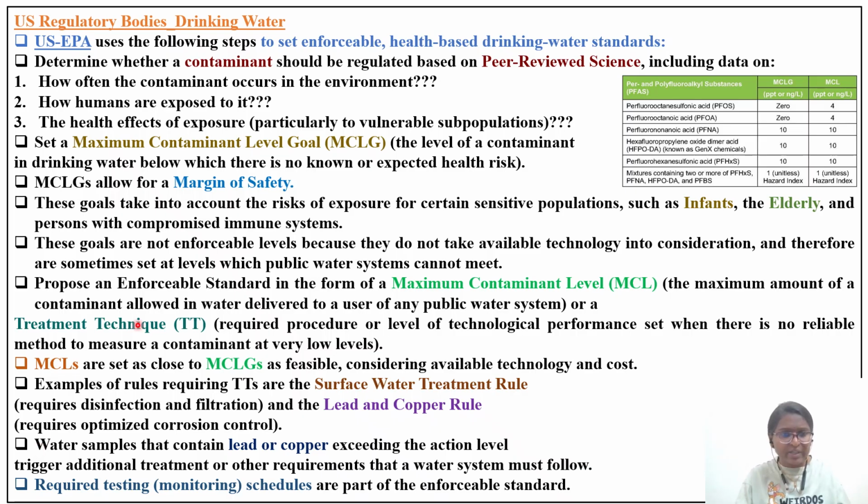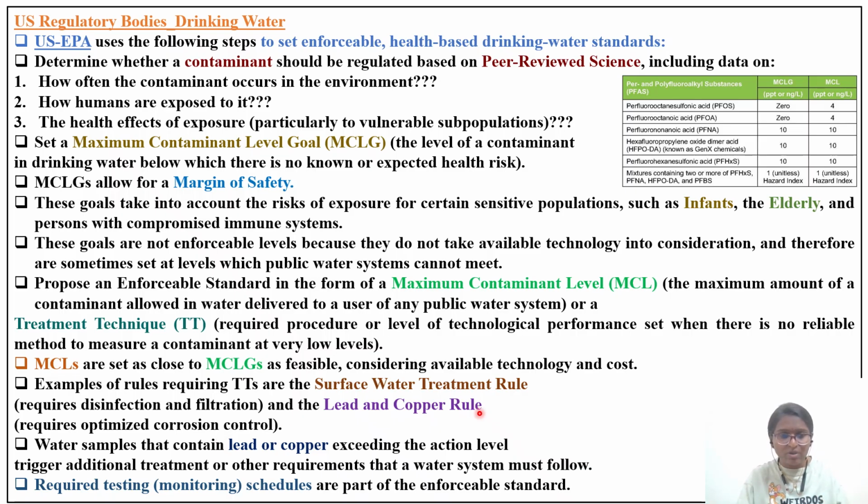Okay, here they have given some examples of rules requiring treatment techniques. The Surface Water Treatment Rule requires disinfection and filtration. For example, in a simple way, it is like the hypochlorite or chlorine you add into your swimming pool. And the Lead and Copper Rule requires optimized corrosion control, because the water supplied to your house goes through copper pipes or lead pipes. Corrosion will cause the leaching of this copper or lead into your drinking water, or whatever water you are using.